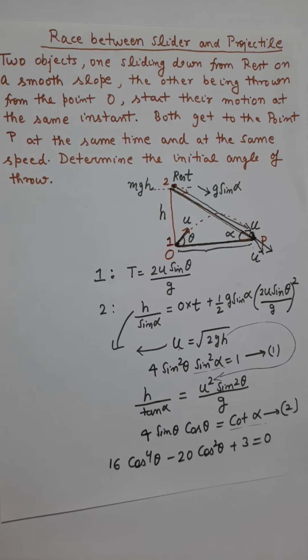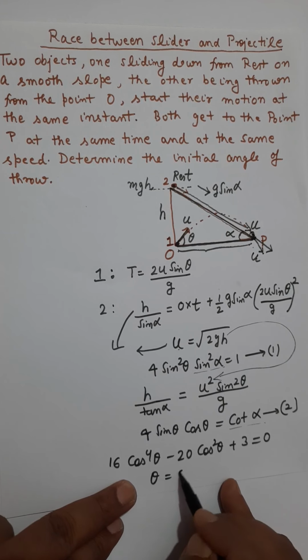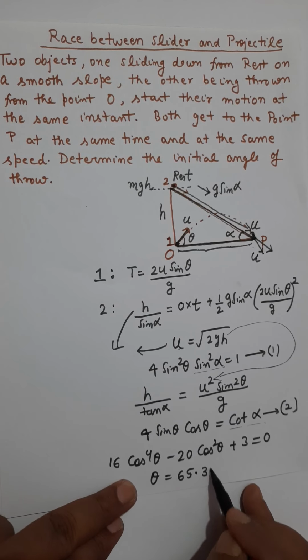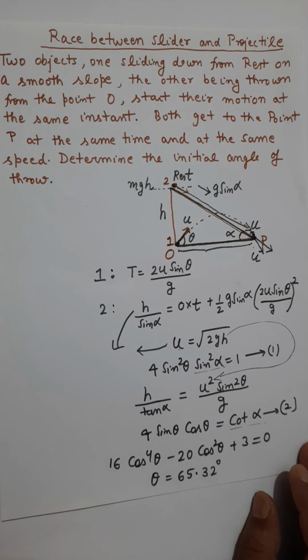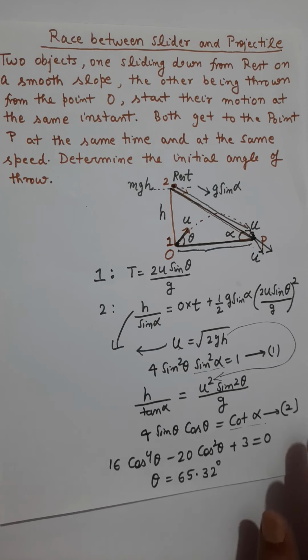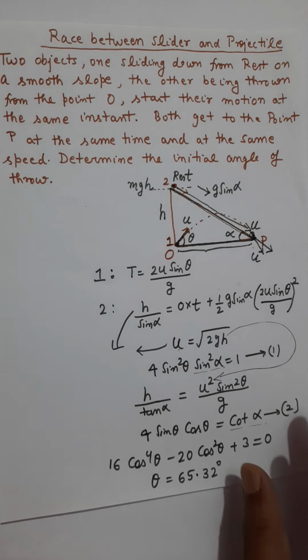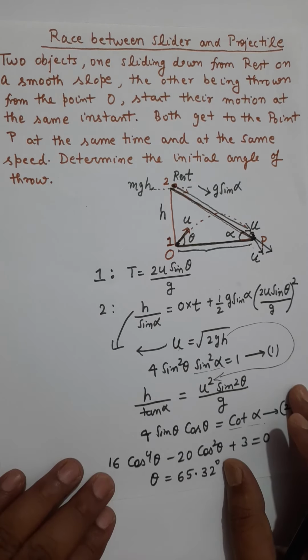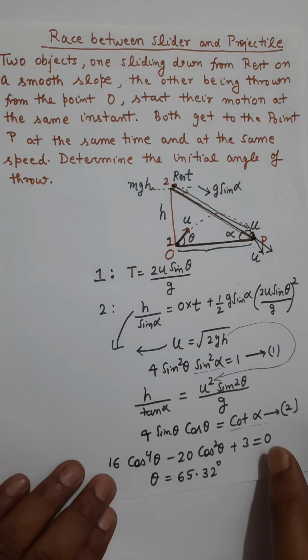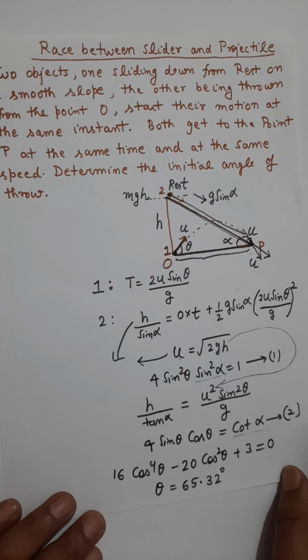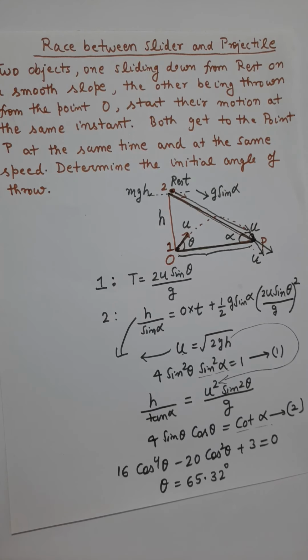And if you solve the quadratic equation, you will get that theta equals 65.32 degree, which is the answer for this specific question. Right? I hope the solution is now clear to you. I will upload more solutions for the other questions also, but it will take some time. Till then, you watch the solution of the first question.